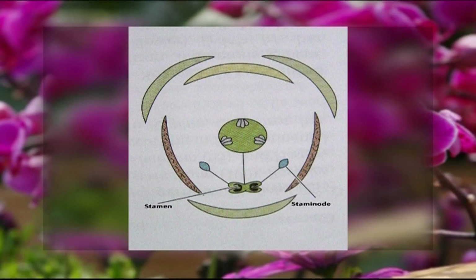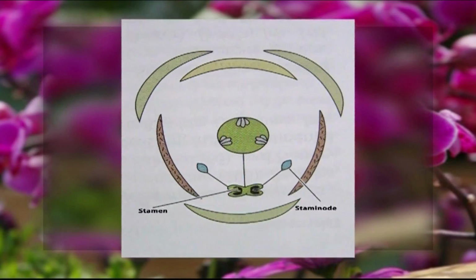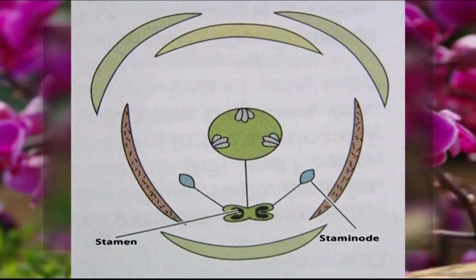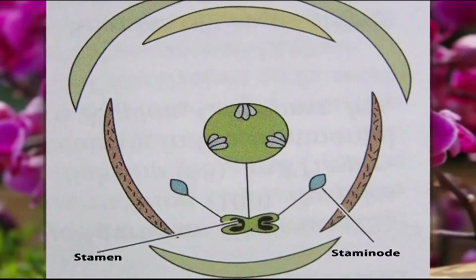Now, discussing the androecium, that is the male part of the orchid flower. The stamens here are mostly solitary, and this solitary stamen is derived from the median stamen of the outer whorl, and the rest 2 stamens have been reduced to 2 vestigial stamen nodes.